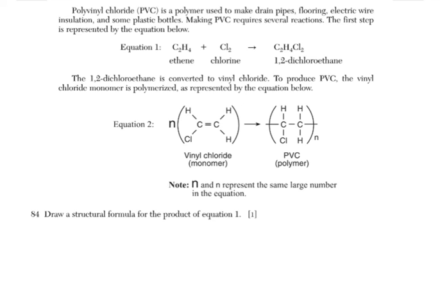Okay, so question 84. Draw a structural formula of the product of equation 1. Well, we're very helpfully provided with the name. 1,2-dichloroethane. Eth, 2 carbons. Ane, only single bonds. On the first and second carbon, there are chlorines, and the rest of the bonds will be occupied by the hydrogens. Here it is.